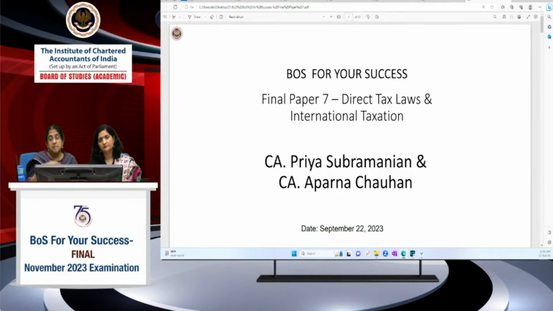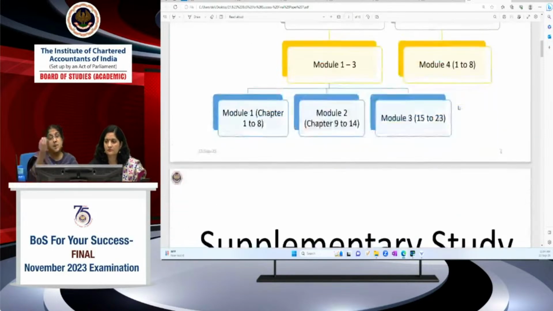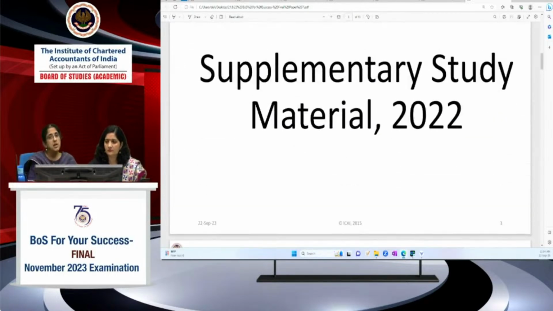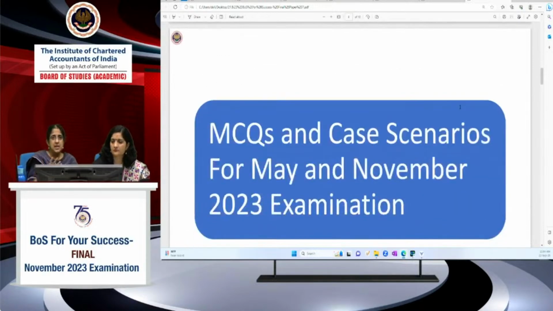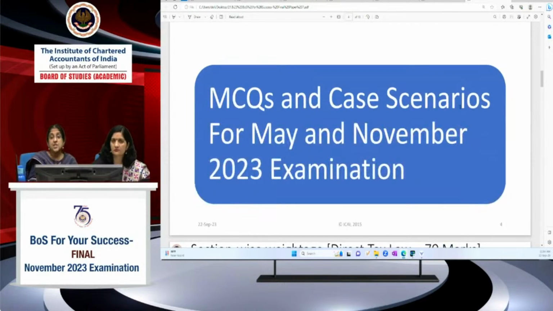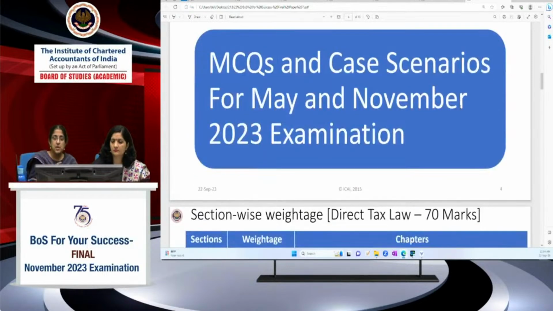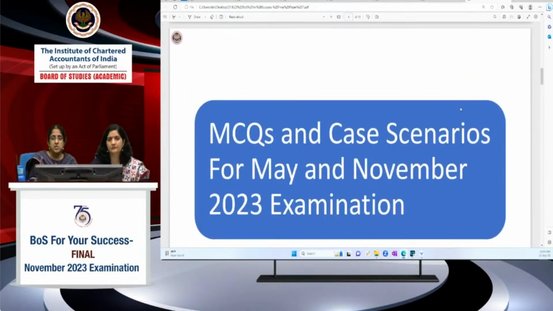In fact, many MCQs in May 23 came from the supplementary study paper, and from the judicial update you got the case law based questions for May 23. So the supplementary study paper and the statutory and judicial update are very, very important in addition to the content in the study material. In addition, we've hosted MCQs and case scenarios for the May and November 23 examinations in the BOS knowledge portal. Kindly practice all those things, because then you will know how much you have understood.